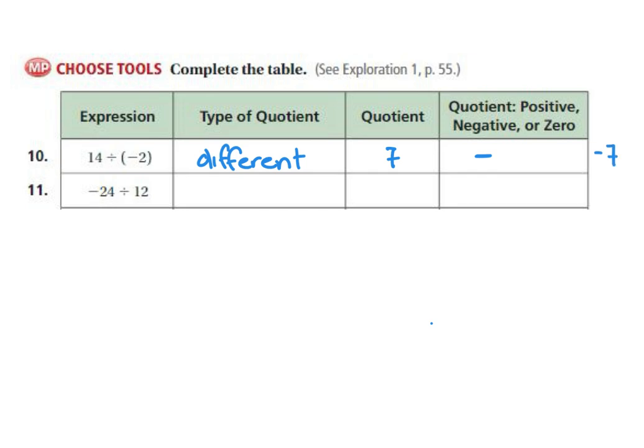Number 11, -24 divided by 12. We have different signs. 24 divided by 12 is 2. Anytime we have different signs, our quotient will be negative. So -2.